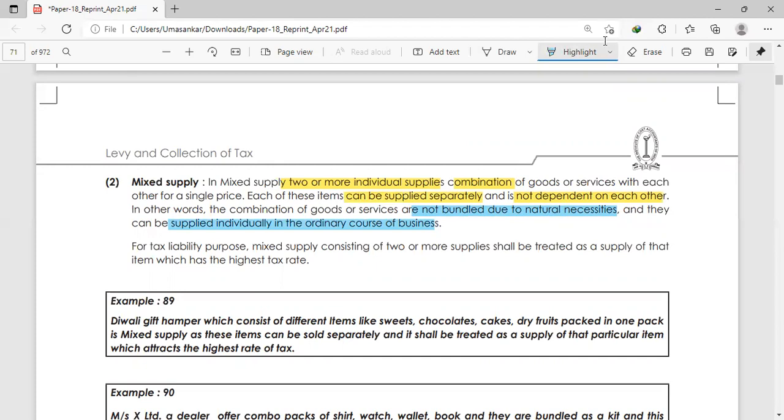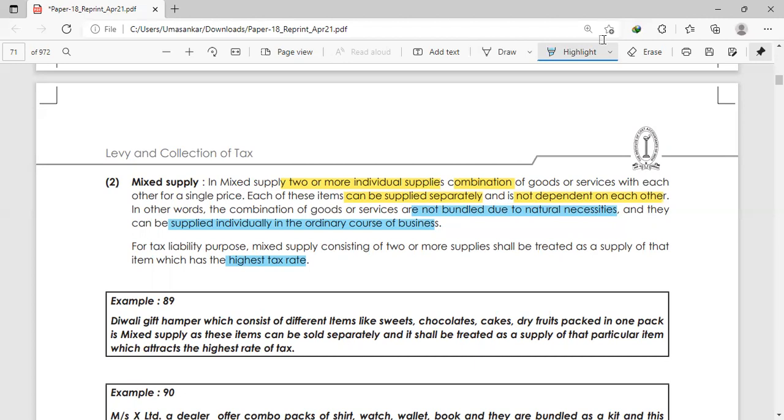For tax liability purposes, a mixed supply consisting of two or more supplies shall be treated as a supply of the item which has the highest tax rate. The goods or service which has the highest tax rate will determine the same tax rate for the whole supply. Okay, see, the example is here.